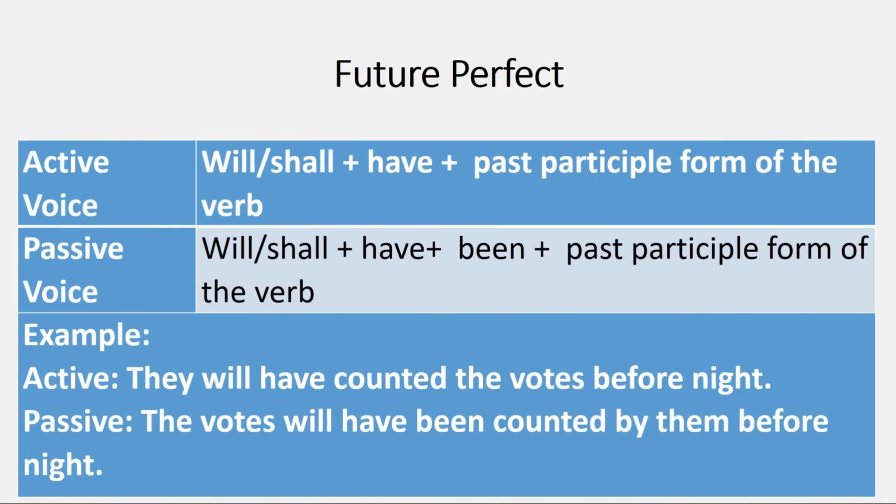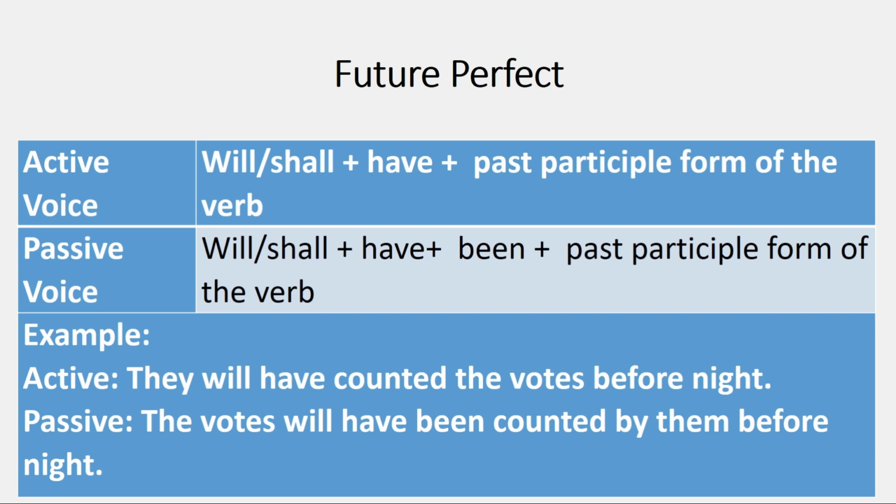Future perfect tense. So we use will have or shall have plus past participle form of the verb in the active voice. In the passive voice, we retain the will have and shall have and the past participle form of the verb, but we add been, which is the past participle form of the be verb. Let's look at the example.